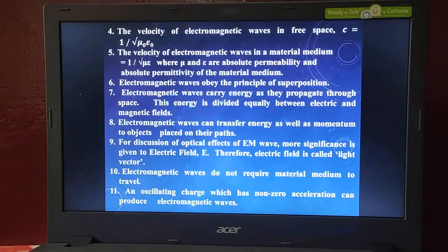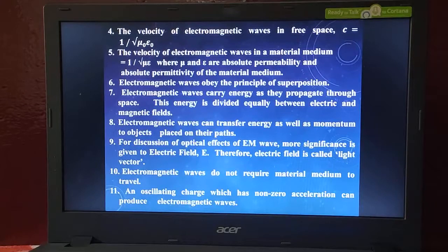And these electromagnetic waves are transverse in nature. All the electromagnetic waves are transverse in nature, and they carry energy and momentum. I have already said that electromagnetic waves carry energy and momentum, and they always travel in a straight line in a homogeneous medium. What is the meaning of homogeneous medium?